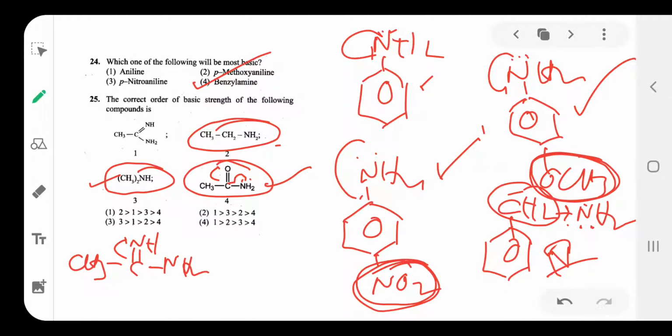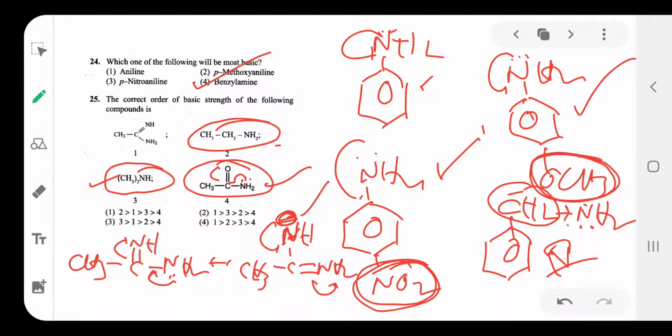Here are the resonance structures. The lone pair of electrons is shifted to form CH3, C double bond NH, with a minus on the NH2 side. Again it is shifted. The presence of negative charge on the nitrogen means the electron density on the nitrogen is very high, so it is more basic. So the first one is more basic.